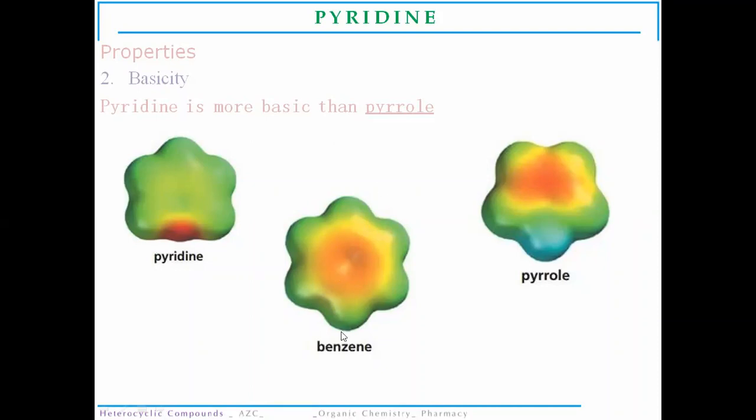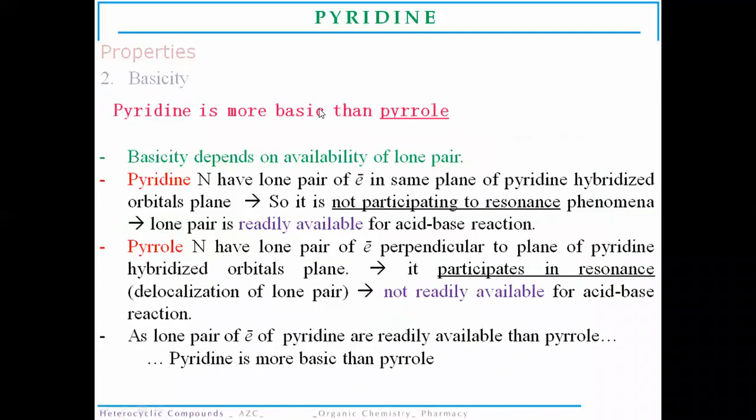These electrons are continuously rotating throughout the ring. But in the case of pyrrole, the nitrogen's electrons take part in the aromaticity and the resonance hybrid, so there is no gathering of electrons at the nitrogen atom. It is divided between carbon number two and carbon number five. That's why pyridine is more basic than the pyrrole molecule.